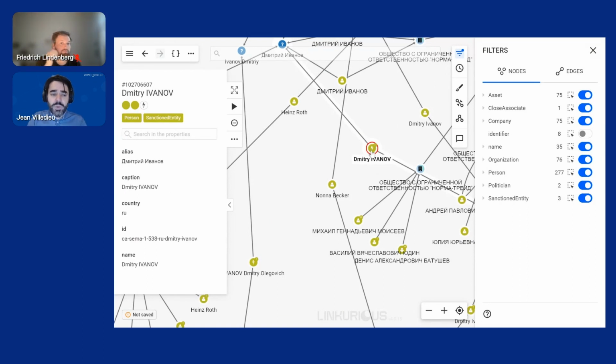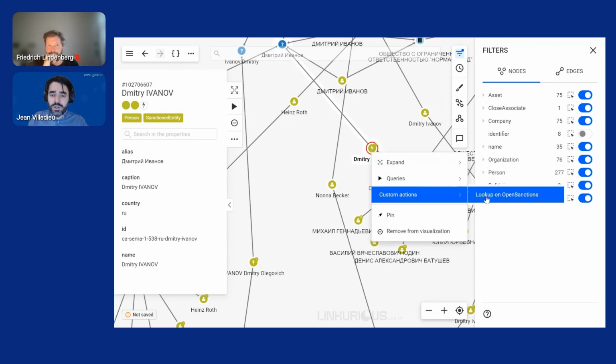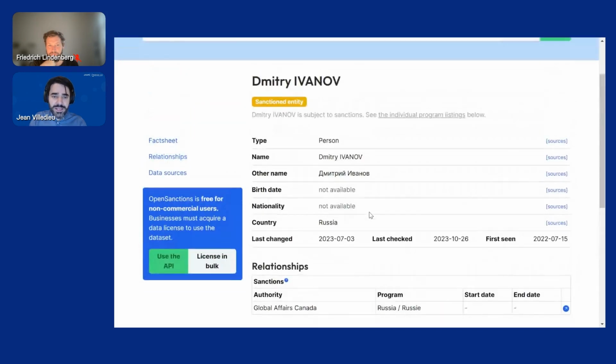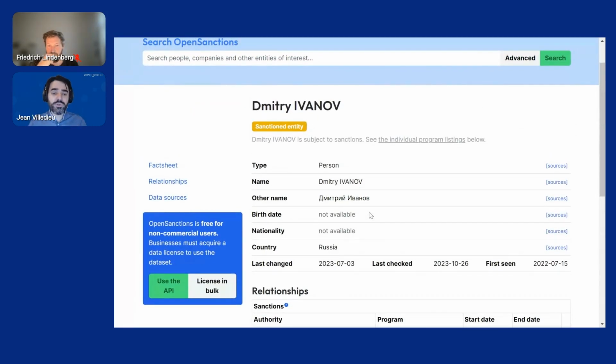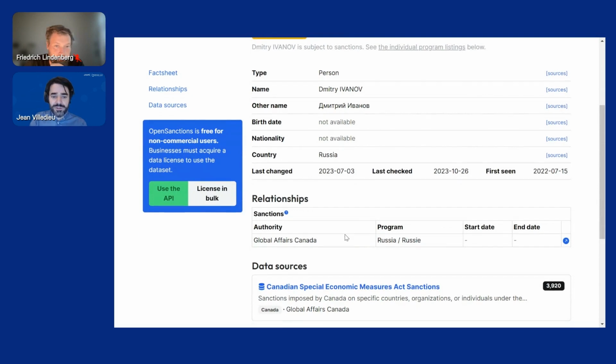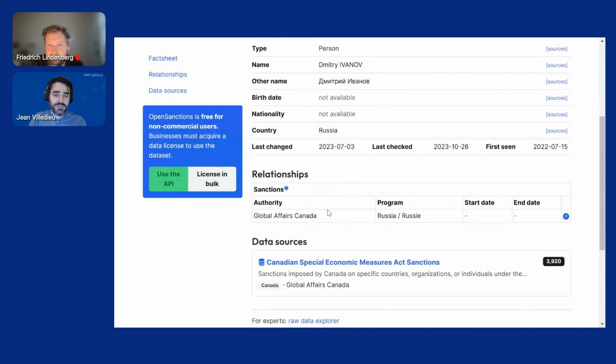That person of interest, we can look him up in a third-party data source using what we call a custom action. So I'm going to click on lookup in OpenSanctions, and in just a single click, I can see the source data for Dmitry Ivanov. So we see that it's indeed a person. We see when the data was last changed, checked, and first seen. We can also see the sanctions authority for the fact that this entity is flagged as sanctioned, and the actual data source.